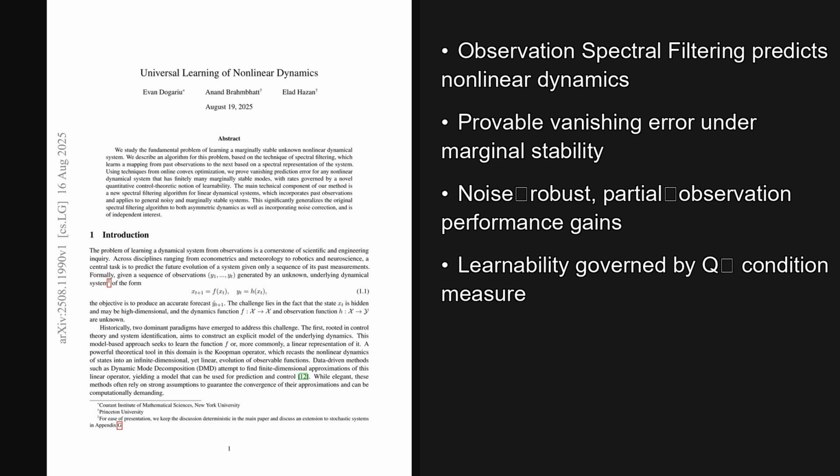The paper is titled Universal Learning of Nonlinear Dynamics, and as we will see later, the implications for long-horizon prediction are quite significant. In short, the authors introduce observation spectral filtering and a learnability measure called Q-star that together drive rigorous online guarantees across noisy, partially observed systems.